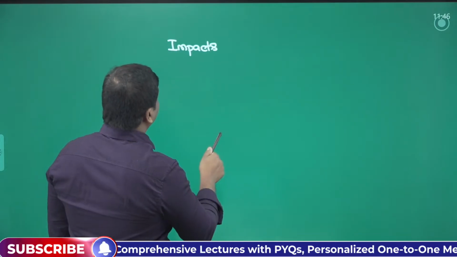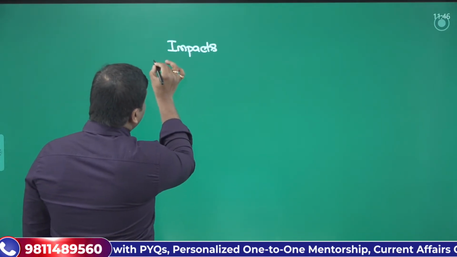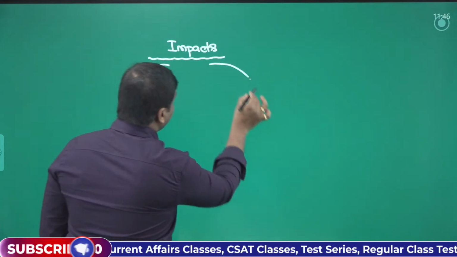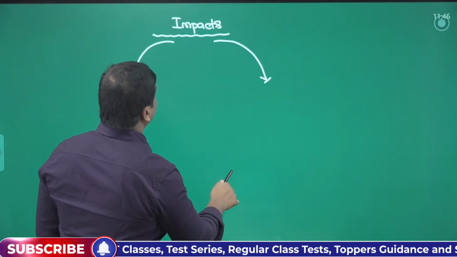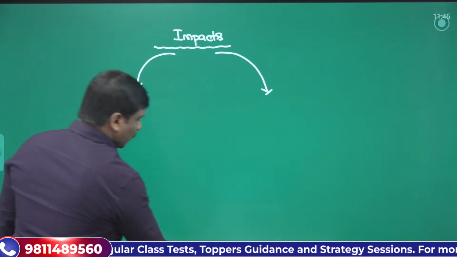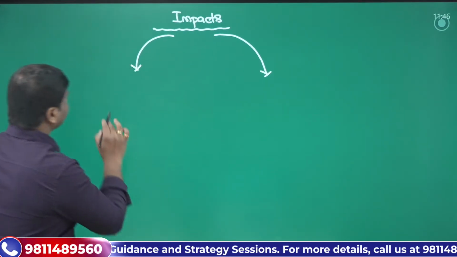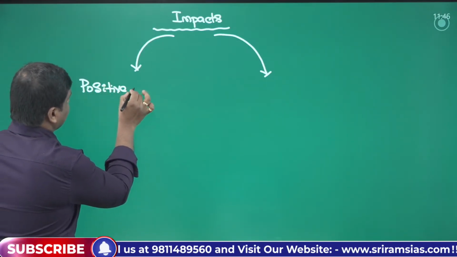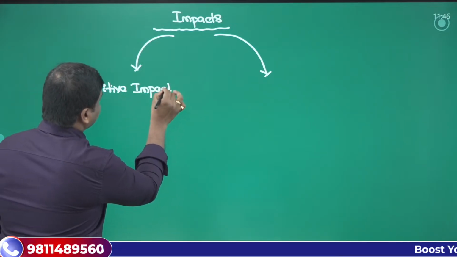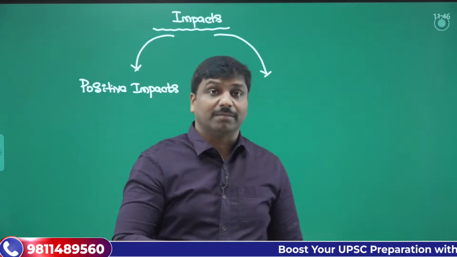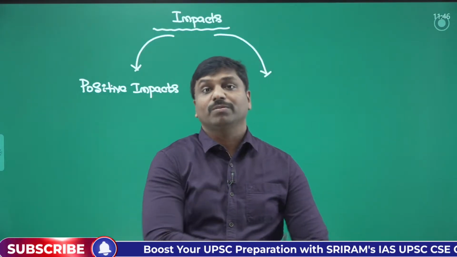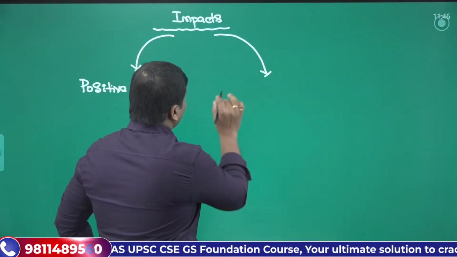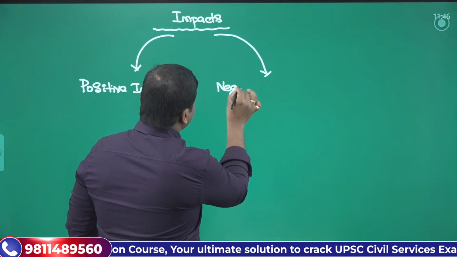Now, if you see from the perspective of the impact of these two processes, the impacts could generally be of two types: positive impact and negative impact. Now just text in the comment box. What kind of positive impacts can you observe on the tribal communities through modernization, urbanization and industrialization? Text in the chat box. Positive impacts will be there, and negative impacts.